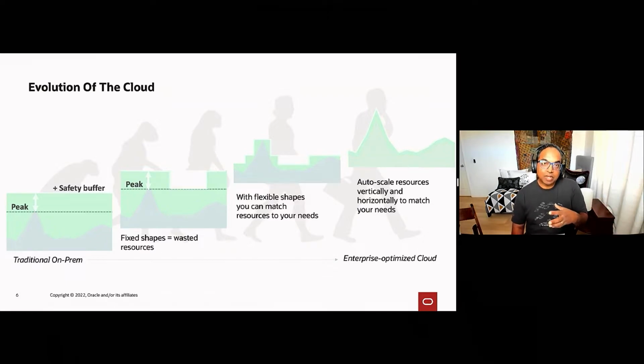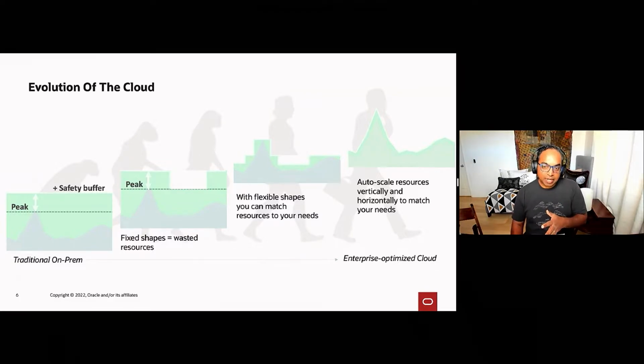And moving to the cloud obviously makes things a lot better because you're paying just for what you use. But in other clouds, you have to use fixed shapes. So while you don't have to hold this hardware on your books for a long period of time, you still have to plan for certain peaks because moving to different shapes is hard.